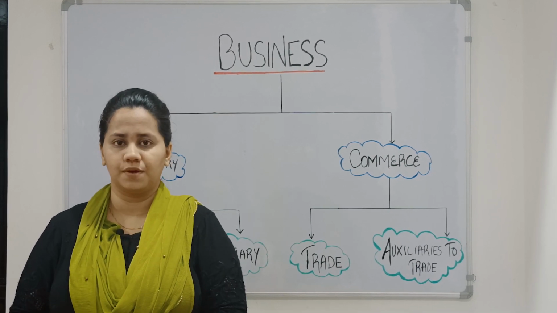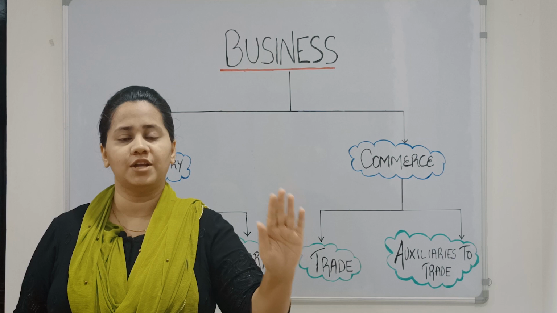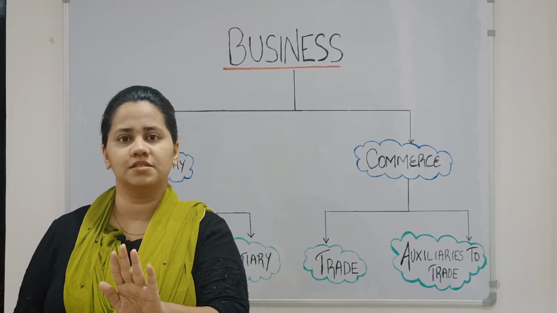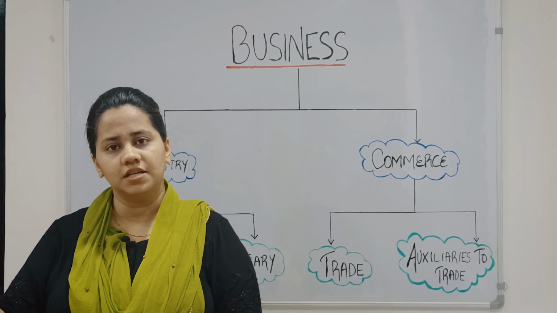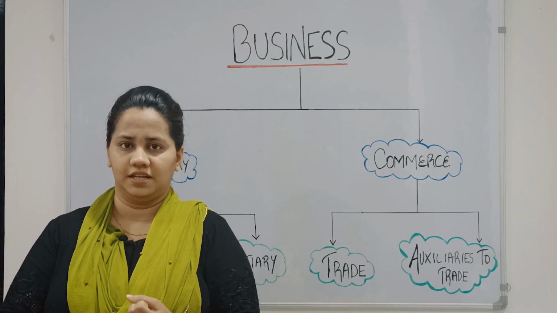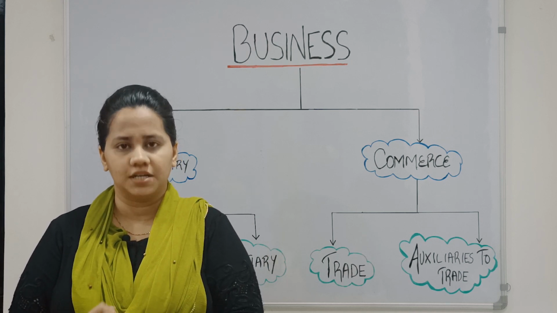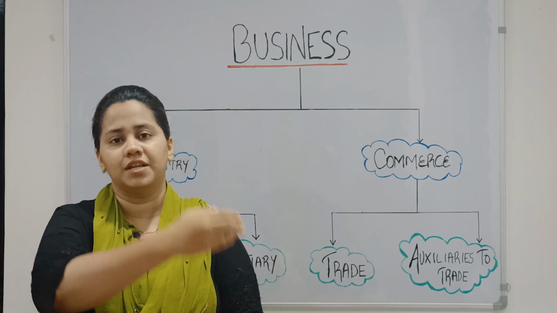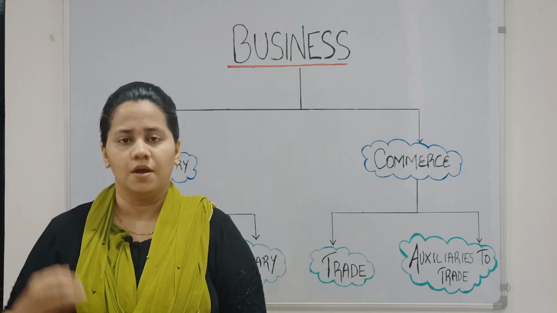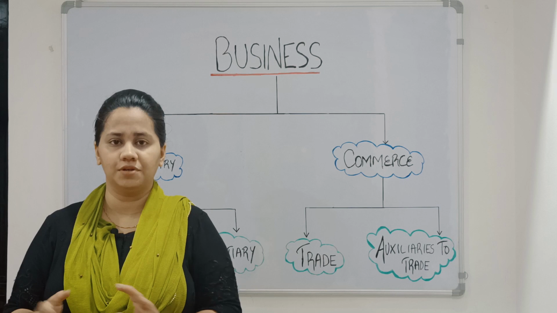Now students, we have to remember that there is a channel of distribution. First is the manufacturer, second is the wholesaler, third is the retailer and fourth is the customer. So the wholesaler and the retailer are said to be engaged in trading. Why are they said to be engaged in trading? Because they are not buying from the manufacturer for personal consumption, but they are doing so for further sale. So this is about trade.